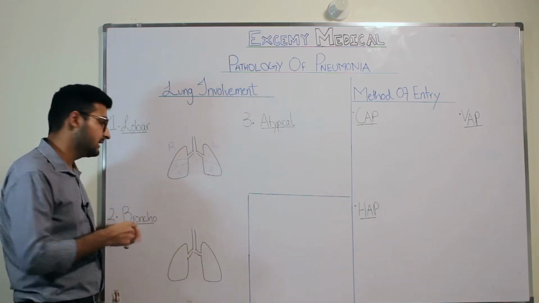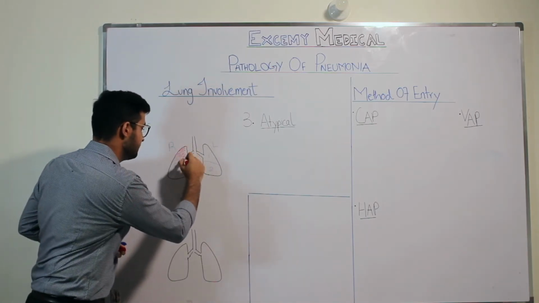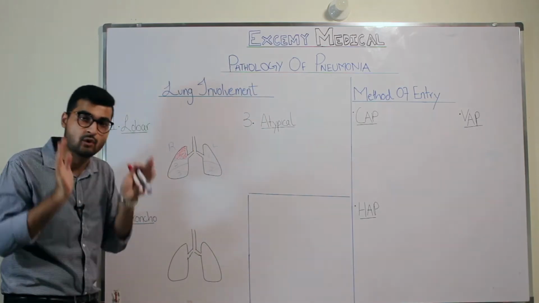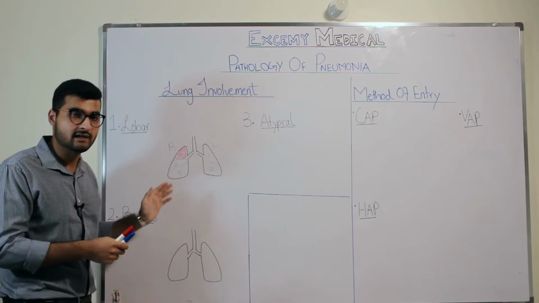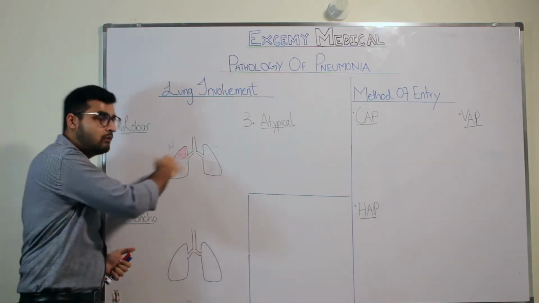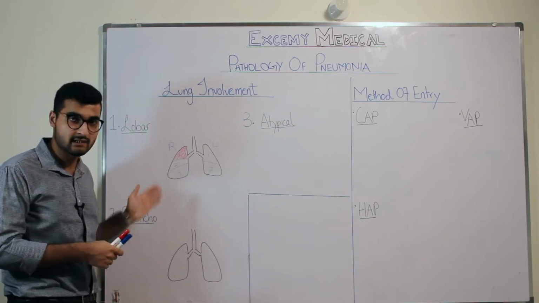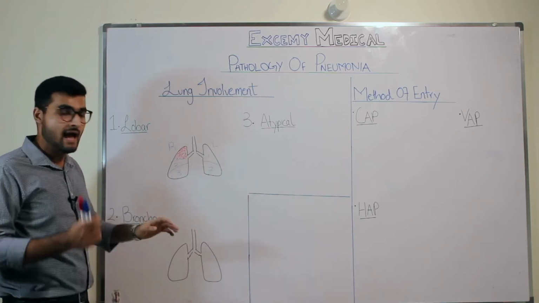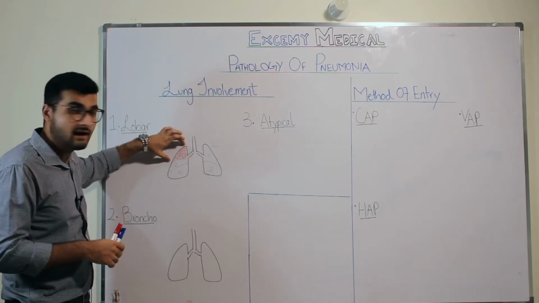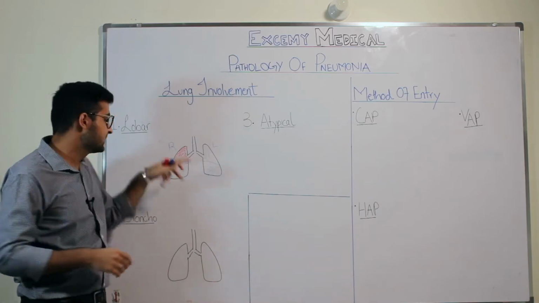I'll just shade, let's say you have lobar pneumonia and it occupied this apical lobe of your right lung. When you have a whole lobar involvement, on either side, that is when you call it lobar pneumonia. So how will this happen? You will get infected by a particular organism, which we'll be discussing, and when that organism reaches your lungs, it is going to get stuck in this one particular lobe, colonize there, and occupy that whole lobe like this.